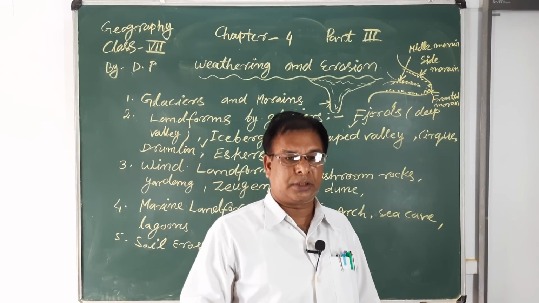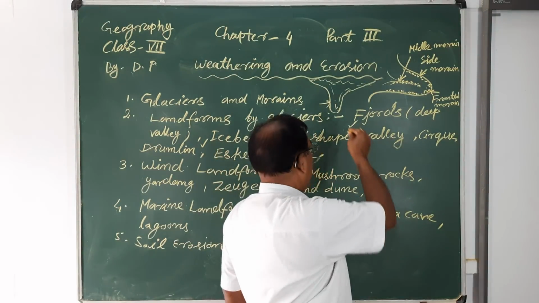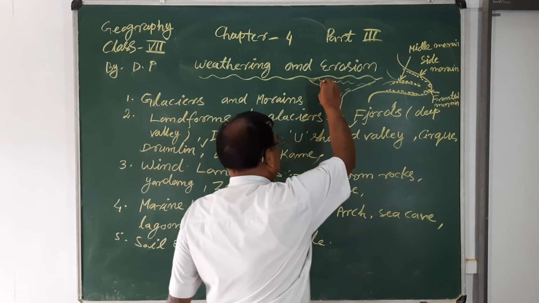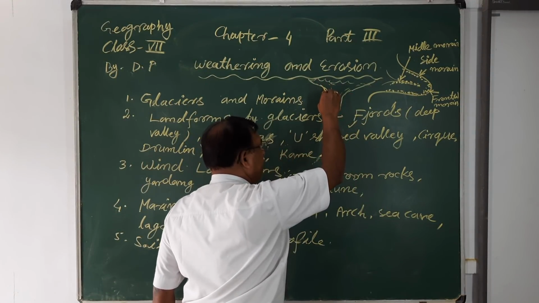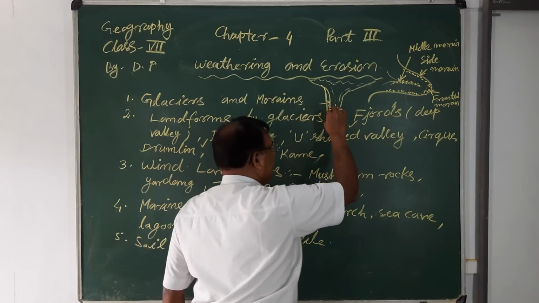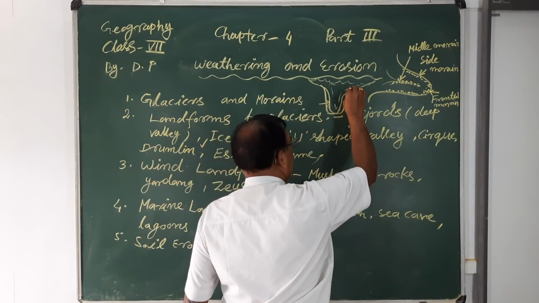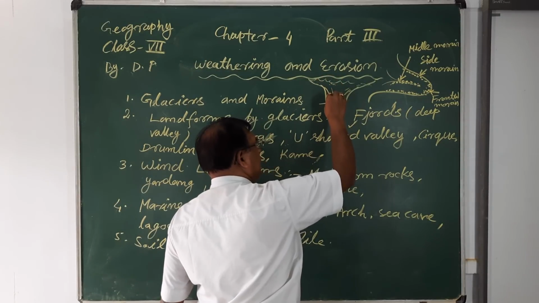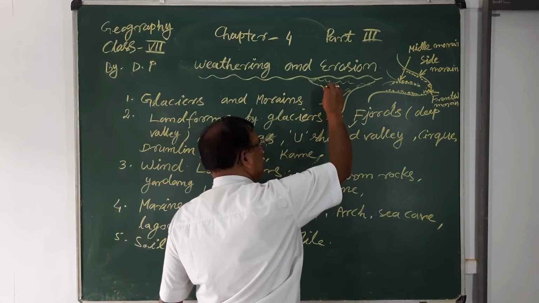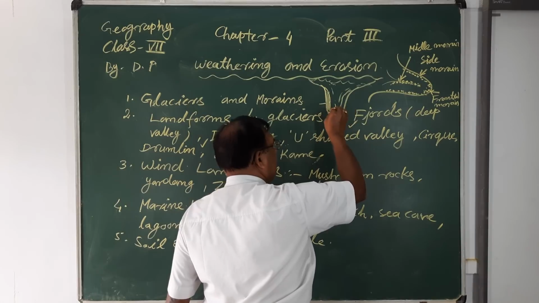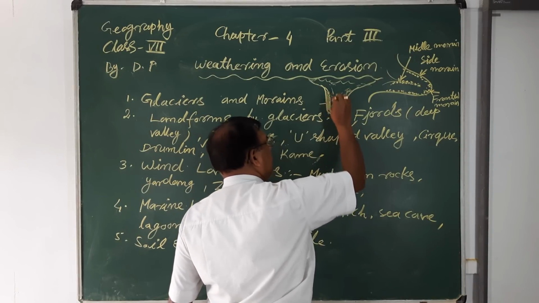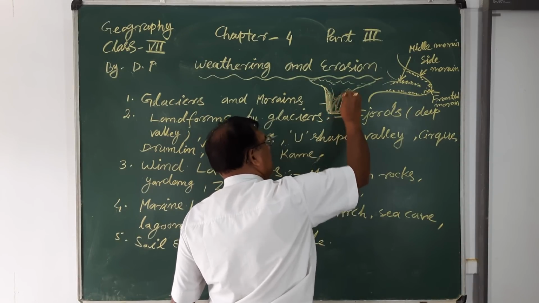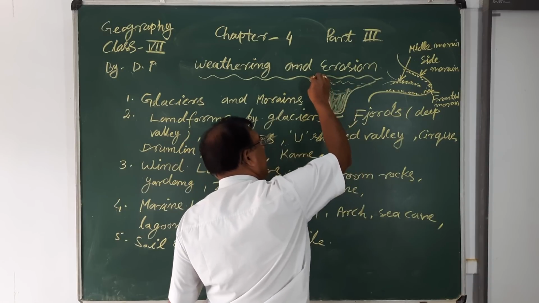side erosion of the fjords converts that V-shaped or deepest valley into a U-shaped valley. That means after the erosion, these valleys convert into the U-shaped valley. These are just like the shape of an iceberg.